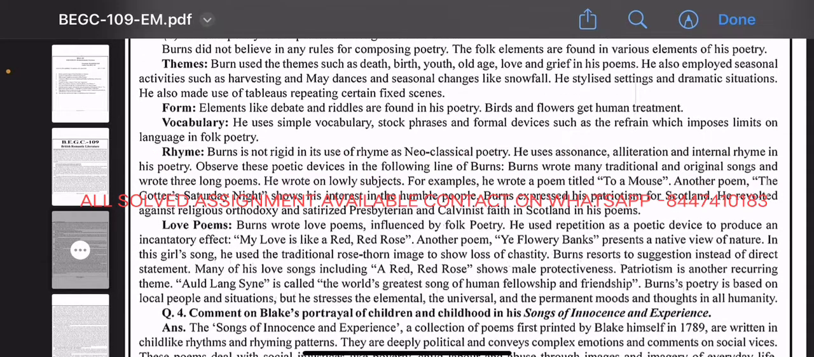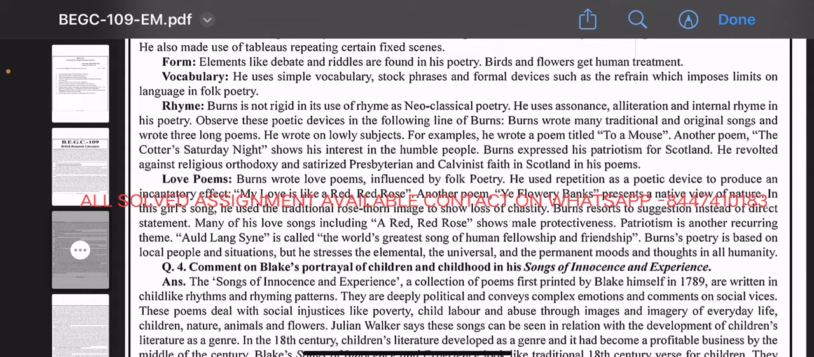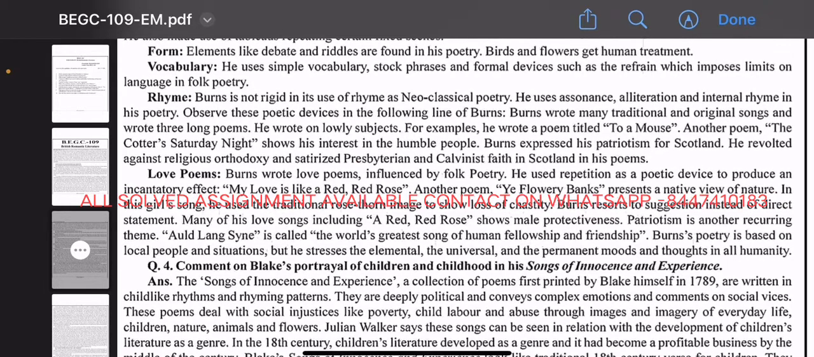Observe these poetic devices in the following lines of Burns. Burns wrote many traditional and original songs and wrote 3 long poems. He wrote on lowly subjects. For example, he wrote a poem titled To a Mouse. Another poem, The Cotter's Saturday Night, shows his interest in humble people. Burns expressed his patriotism for Scotland. He revolted against religious orthodoxy and satirized the Presbyterian and Calvinist faith in Scotland in his poem.